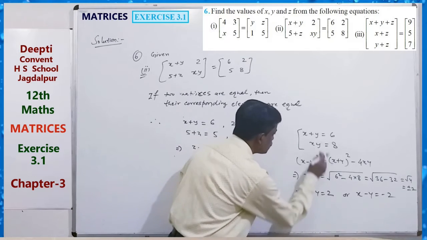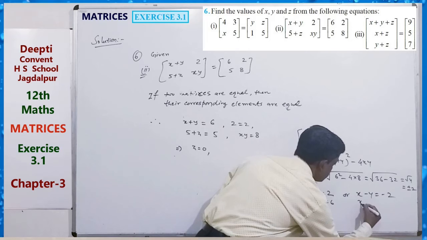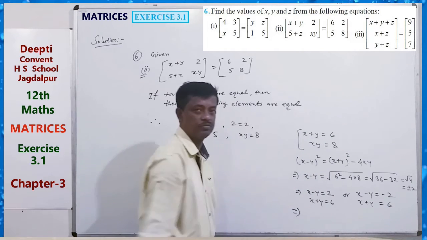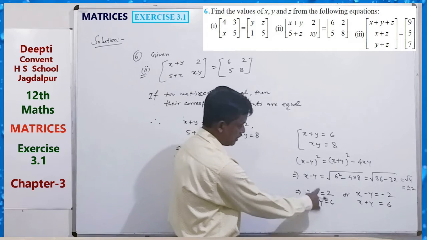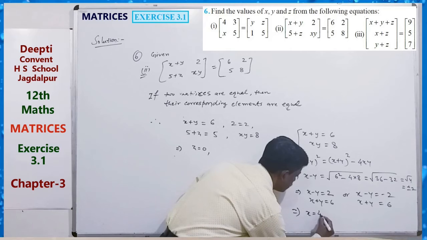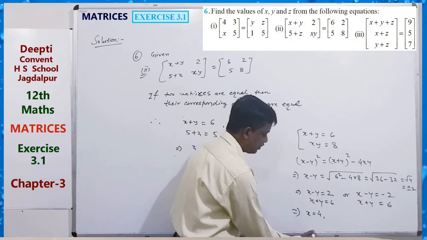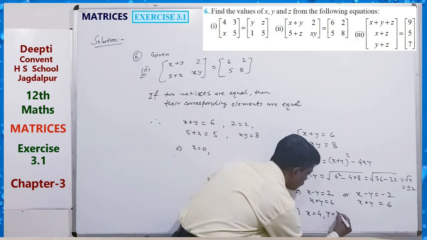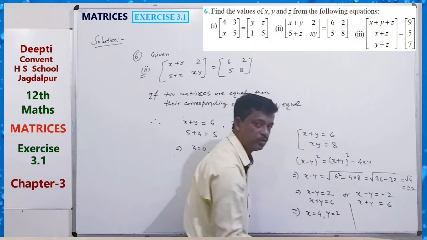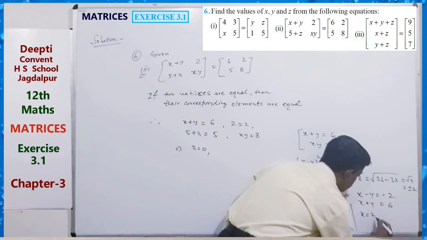If x minus y equals 2 and x plus y equals 6, just solve it. Adding, y cancels, 2x equals 8, x equals 4. Then y equals 2. Here, adding, 2x equals 4, so x equals 2.